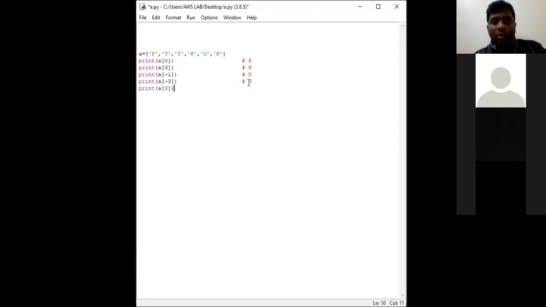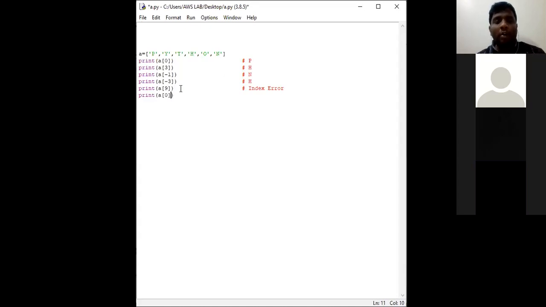And the most important statement: I am going to ask the interpreter to print the value of a of 9. A is nothing but a list variable name and 9 is the index value. So what will be the output here? Definitely it's an index error.